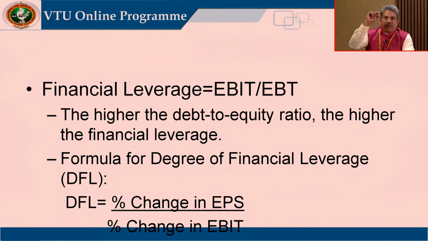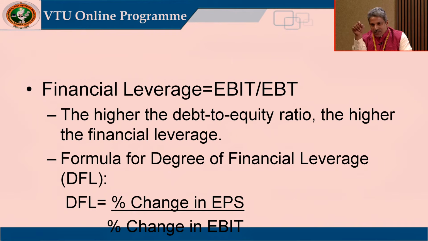Then on earnings before tax, we have to pay tax. The tax percentage will be given. When we deduct tax from earnings before tax, we get earnings after tax, EAT, or profit after tax, PAT. Then if preference shares are issued, you know that if dividend is paid, first preference should be given for payment of dividend to preference shareholders.